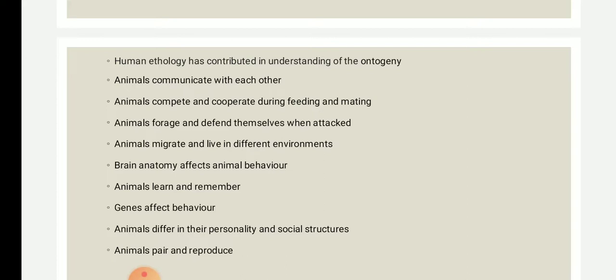What are the common links between the different organisms, or what are the branches? Most of the studies of animal behavior are carried out from the evolution point of view only.